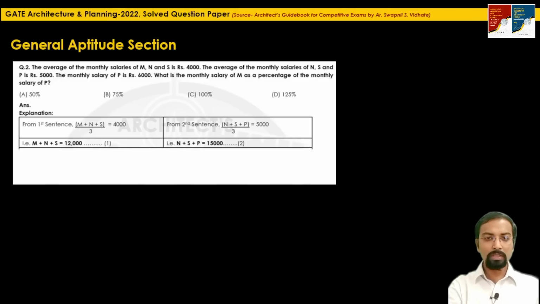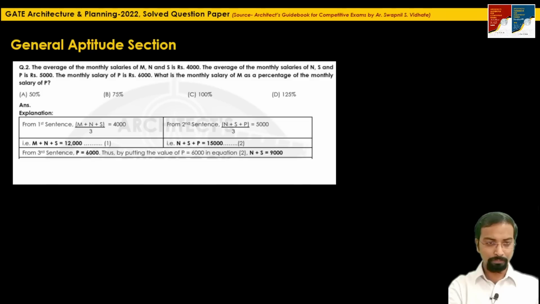What is the third sentence? The monthly salary of P is 6,000. That means the value of P is 6,000. If we put the value of P as 6,000 in the second equation, we will get N plus S equal to 9,000. If we put the value of N plus S as 9,000 in the first equation, we will get the value of M. So the value of M is equal to 3,000.